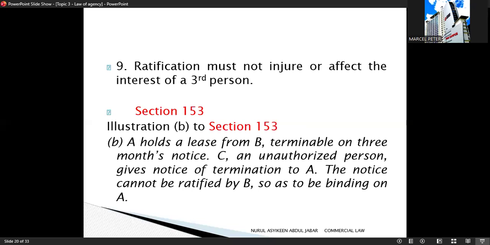Okay, so a point for you to remember here is that the principal must have capacity, must have full knowledge, must ratify the whole contract, must ratify within a reasonable time, and it must not harm the third party.